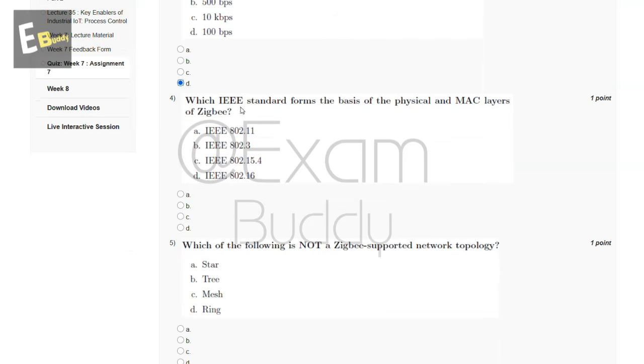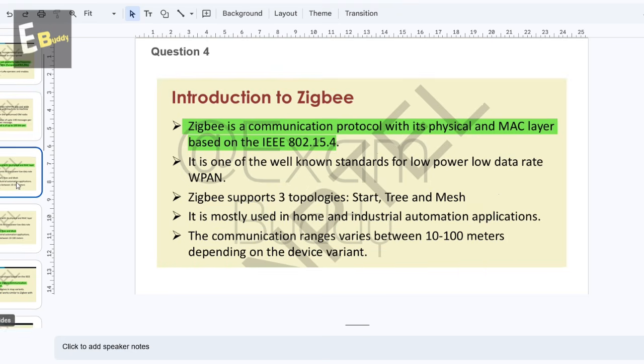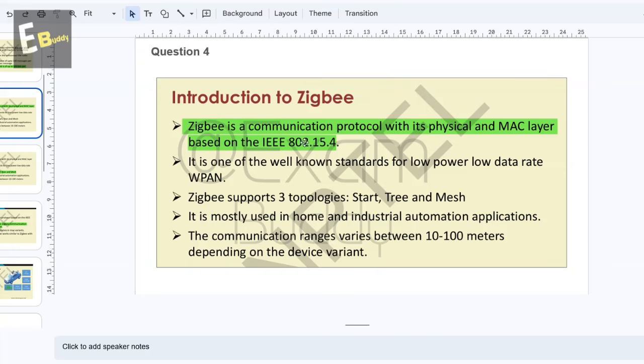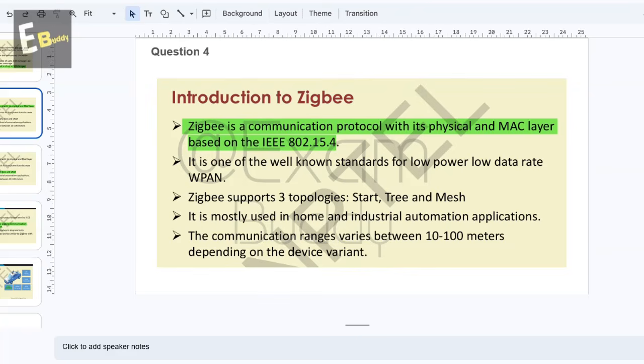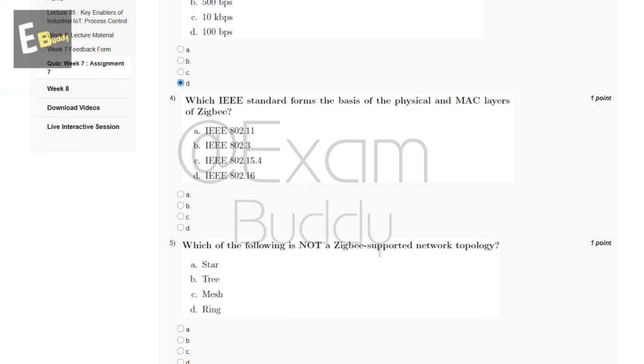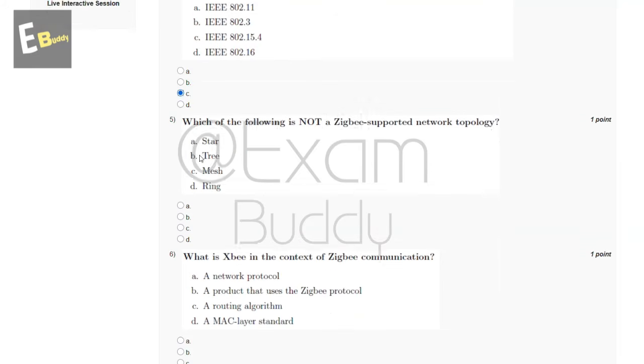Which IEEE standard forms the basis of the physical and MAC layers of Zigbee? So these are the options, and now let's check the explanation. The explanation says Zigbee is a communication protocol with its physical and MAC layers based on IEEE 802.15.4. So the answer of our fourth question is C. And now let's go to our question number 5.